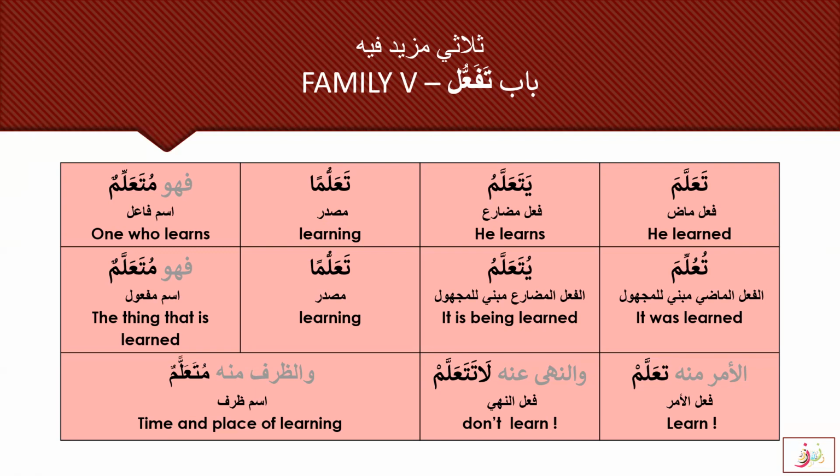The masdar is ta'alluman, and you know that you will write the ta'allumun, ta'allumani, ta'allumatun chart, because this is masdar and we will only use the mu'annath chart here: ta'alluman, ta'allumayni, ta'allumatin, ta'allumin, ta'allumayni, ta'allumatin.